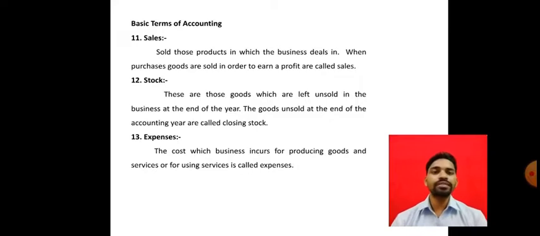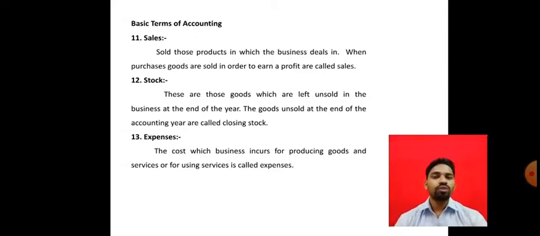Next one is sales. What is meant by sales? Sales are those products in which the business deals, sold in order to earn a profit. Whatever the business manufactured or produced, these manufactured goods sold to the customers is nothing but the sales. Whatever the activities the business deals in, selling them in the market or to the customers is nothing but the sales.